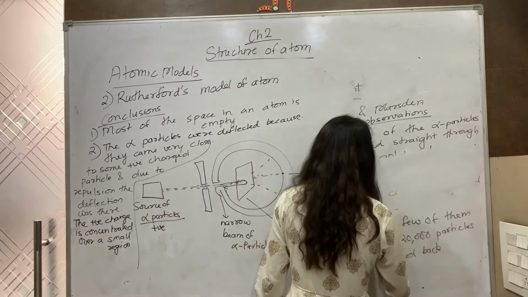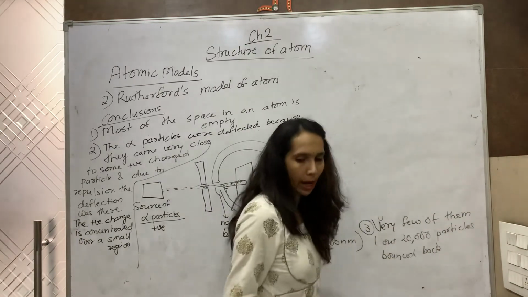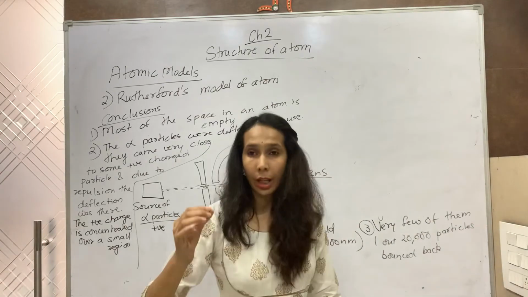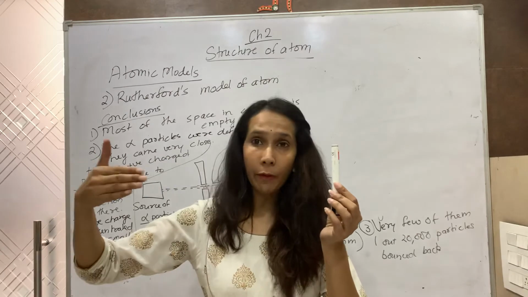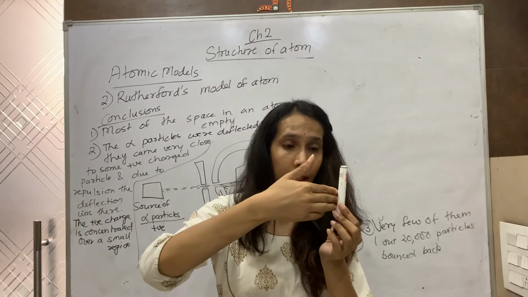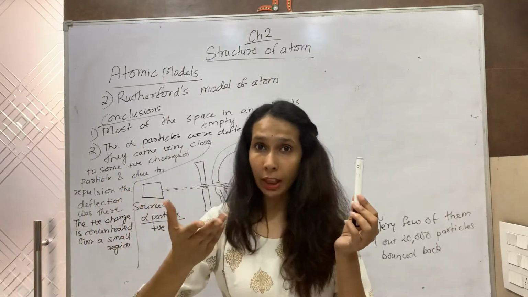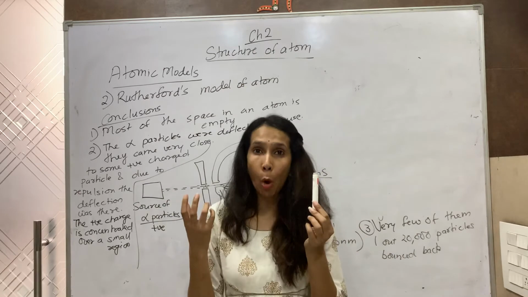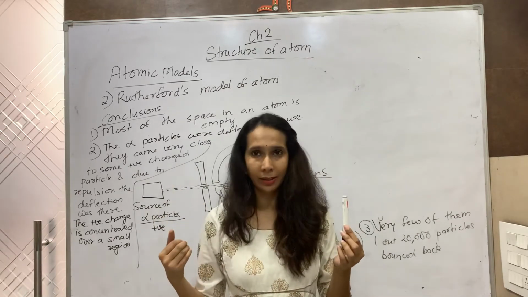Now the third observation was that 1 out of 20,000 particles bounced back. Now, why can a particle bounce back? When an alpha particle collides with something very hard, then it will bounce back. For example, if a fast moving ball collides with the wall, then it bounces back.